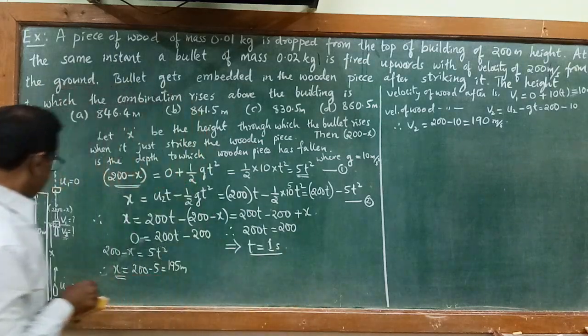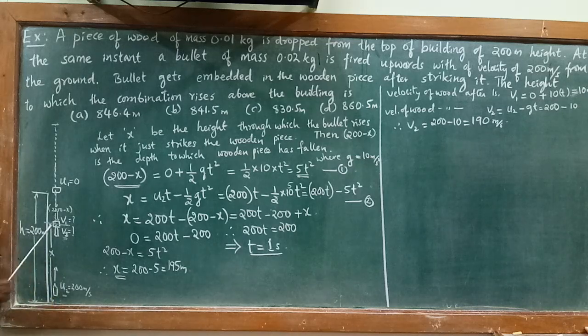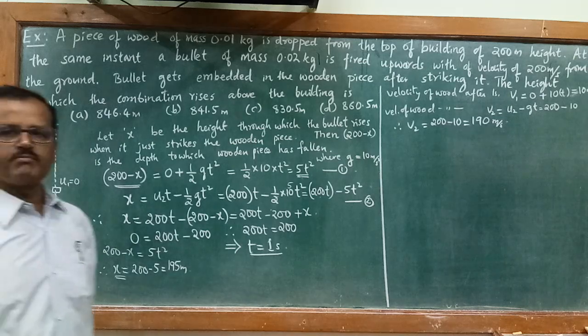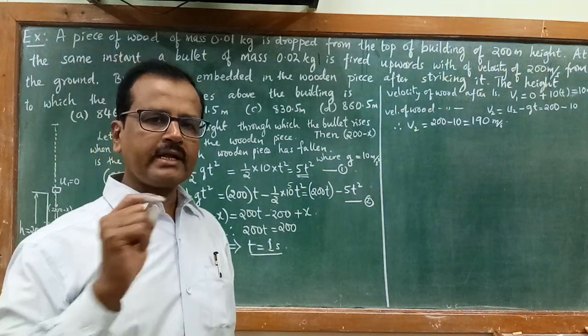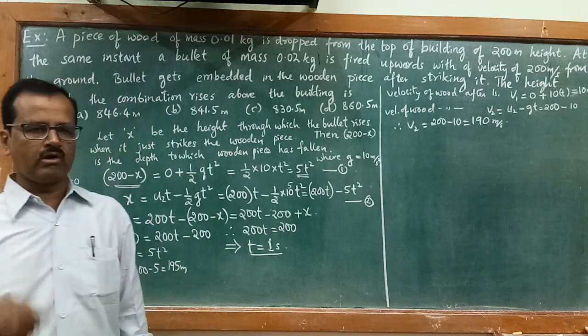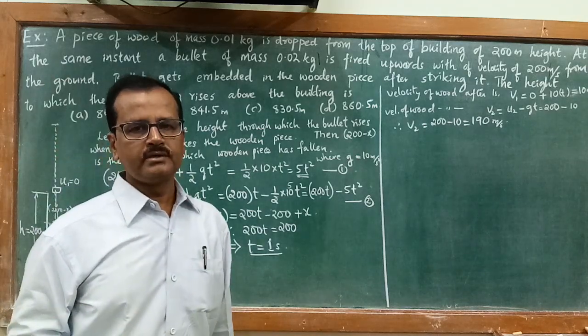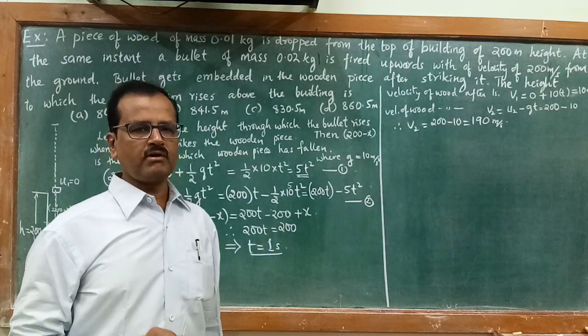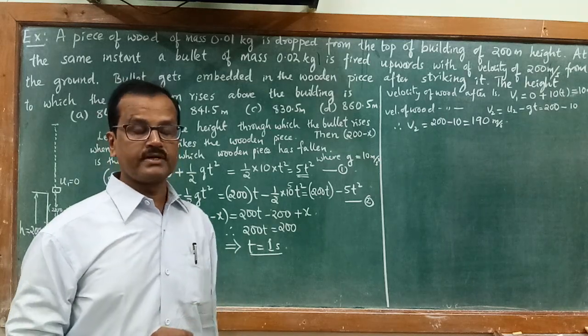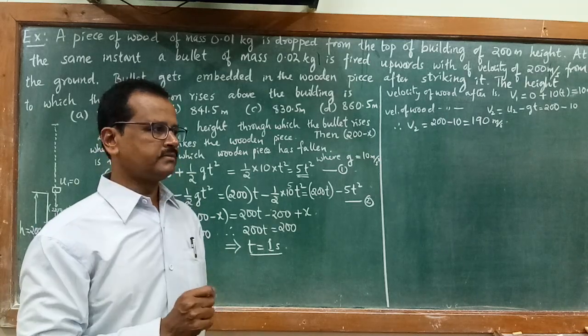Now, at this moment of striking, the collision of the bullet with the wooden piece takes place. Now we apply the principle of conservation of momentum. We have already learnt in 9th standard, if you recall, the law of conservation of momentum.